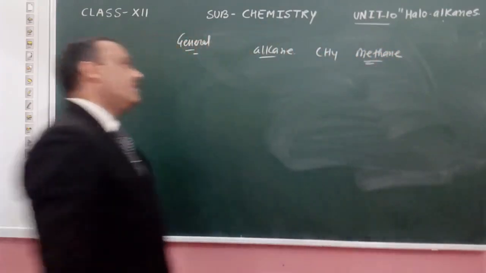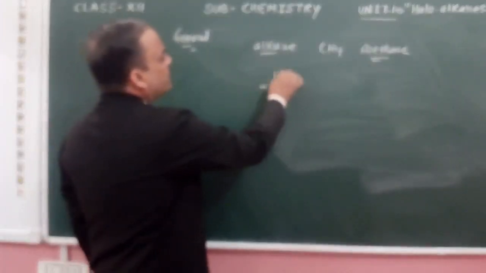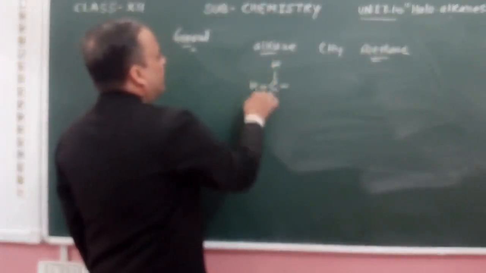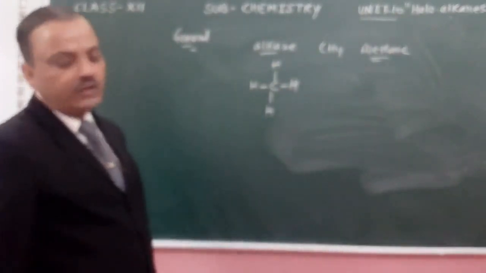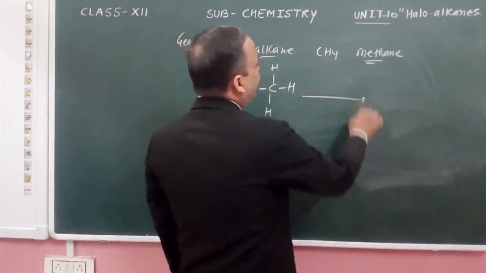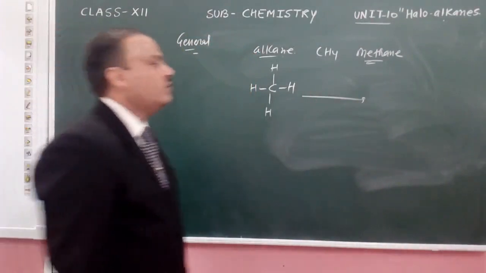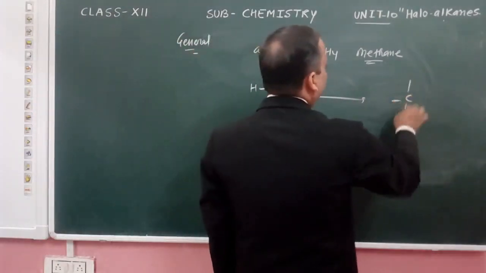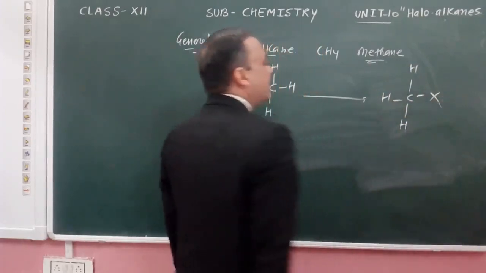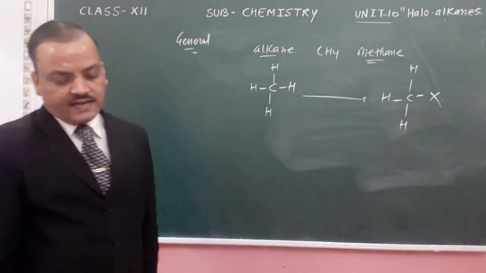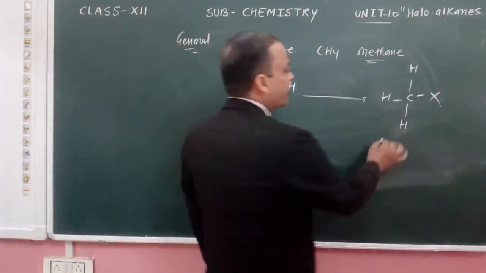Four hydrogen atoms are attached to this CH4 molecule, and when we replace any hydrogen atom of an alkane by a halogen, we get the haloalkane.